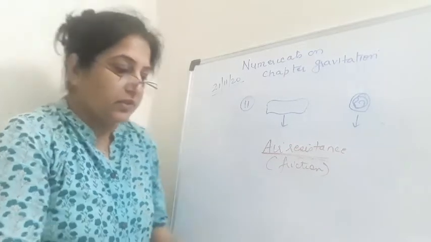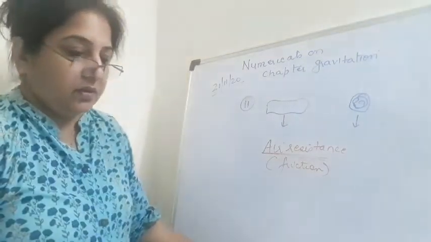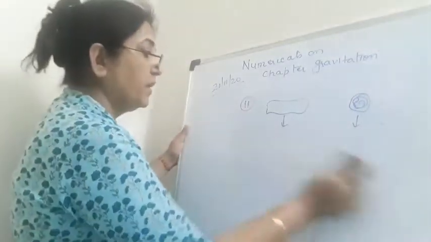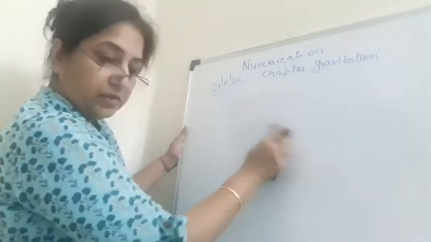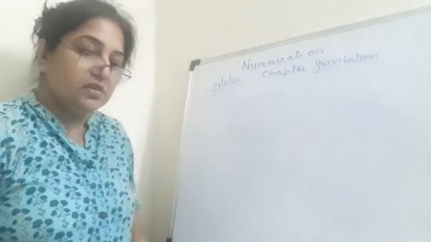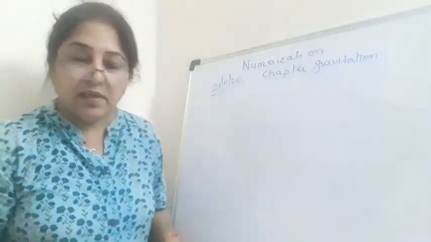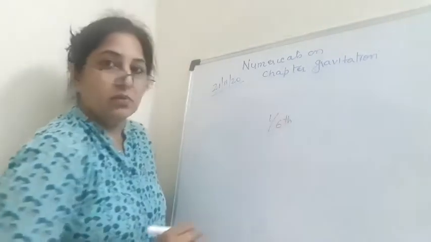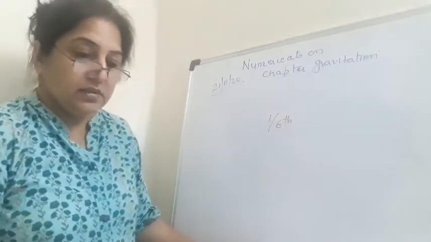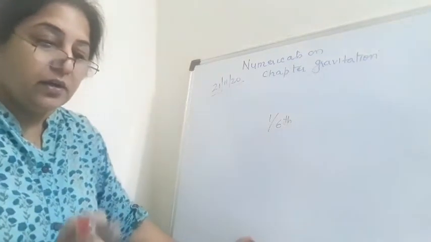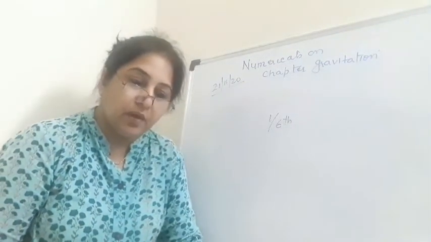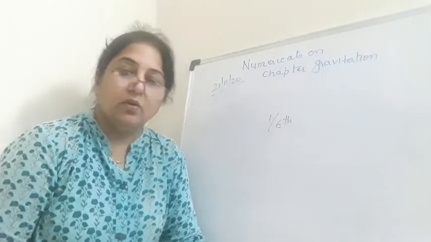The gravitational force on the surface of the moon is less than that of the earth, and how much less? It is 1/6.